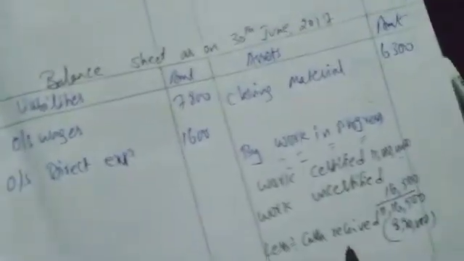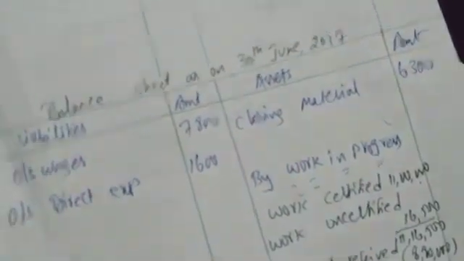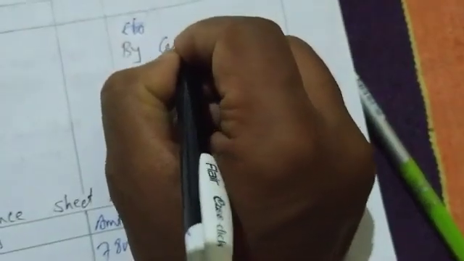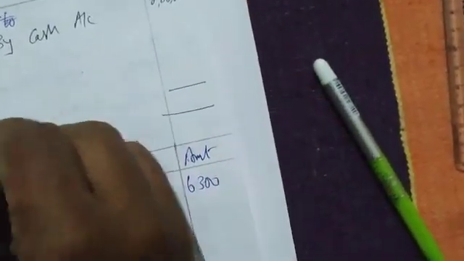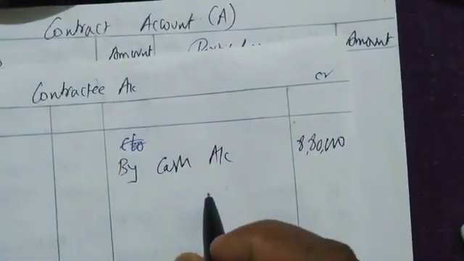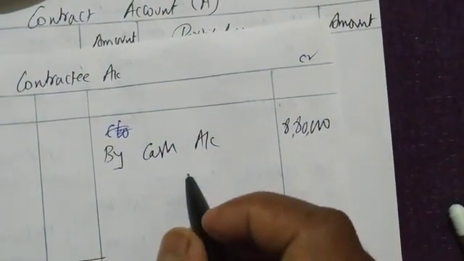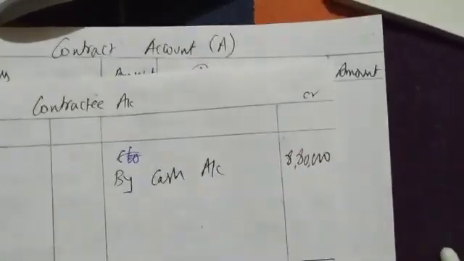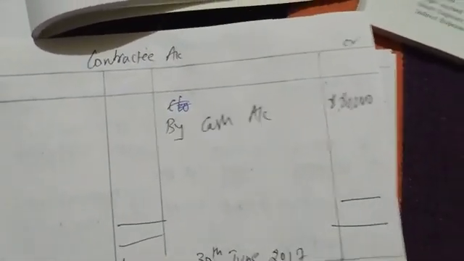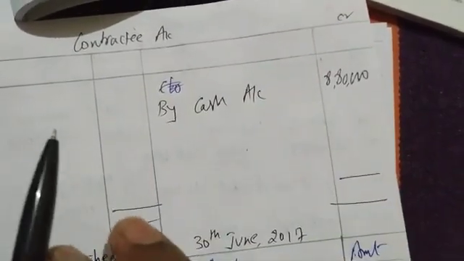Okay. The cash received is given. The cash received in contractee account you have to write, by cash account 8,80,000. Done. In contractee account you have to write that contractee will give cash. The contractee is giving to the contractor. The contractor is preparing the contractee account in his books of account. This contractee account is prepared by the contractor, so that's why it is written on the credit side.